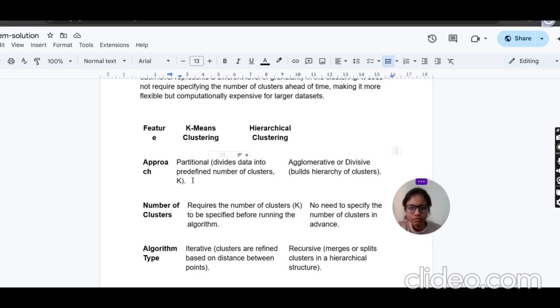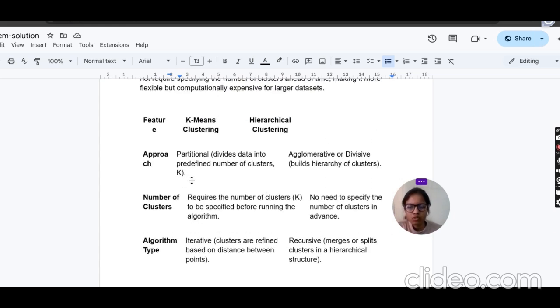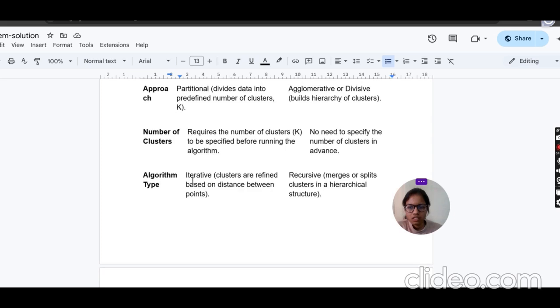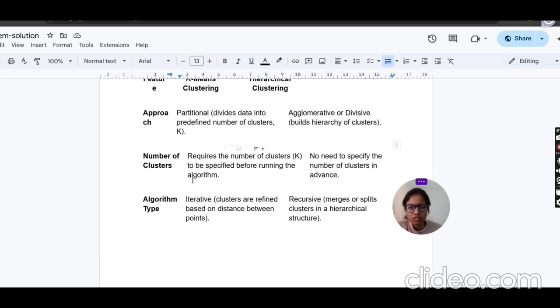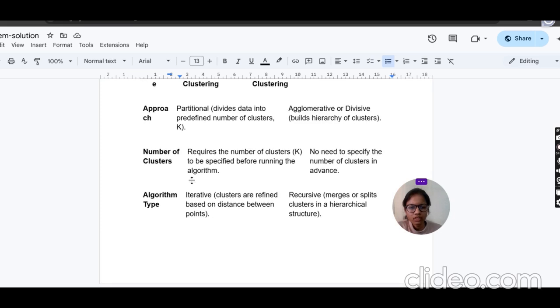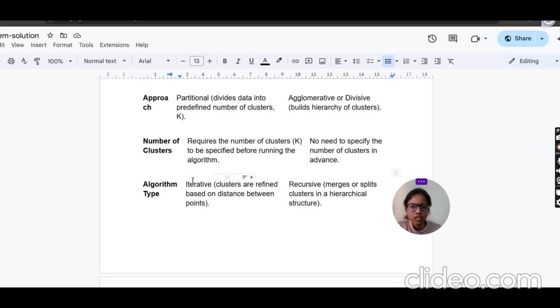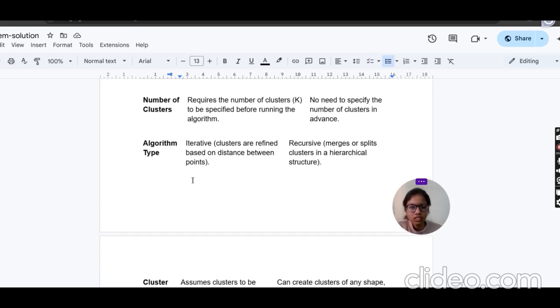So the main differences between both clusterings: first of all, approach. K-means clustering uses a partitional approach, meaning it divides data into a predefined number of clusters. Hierarchical clustering is agglomerative or divisive. Next is number of clusters. K-means requires the number of clusters to be specified before running the algorithm, and hierarchical clustering does not need the number of clusters specified in advance. Next is algorithm type. K-means clustering is iterative while hierarchical clustering is recursive.